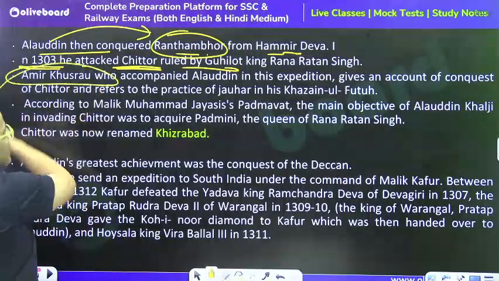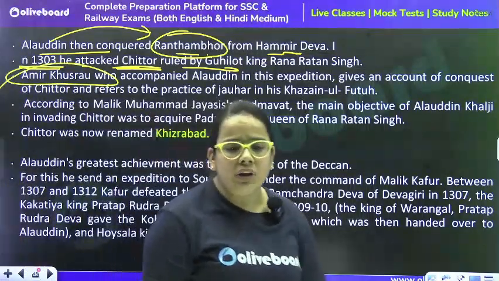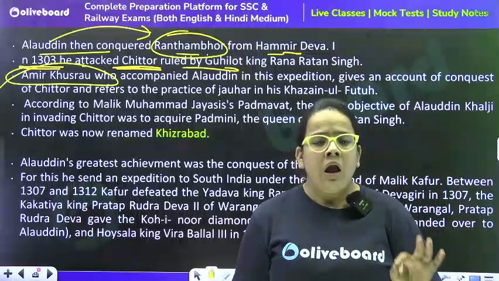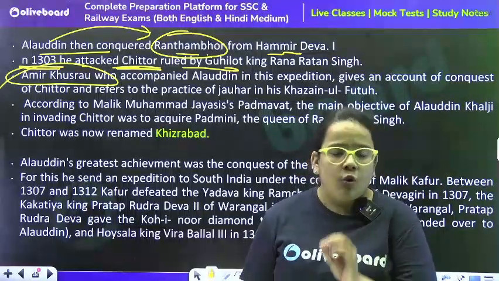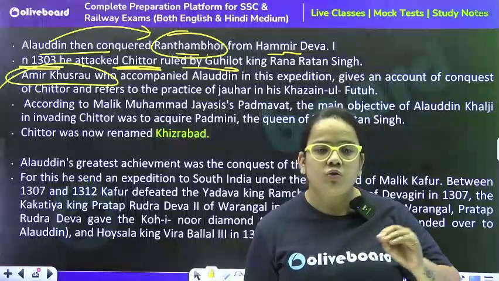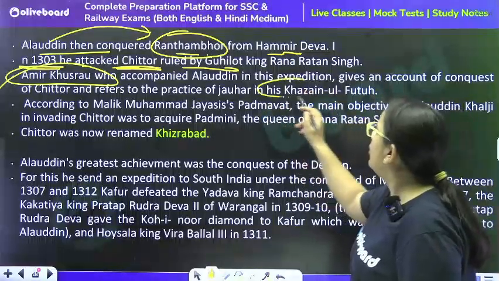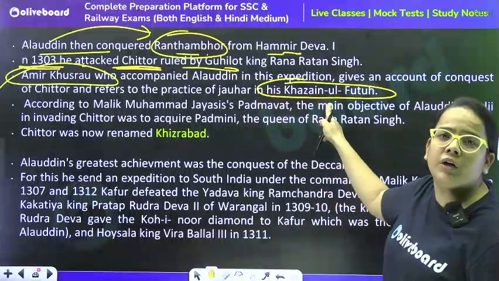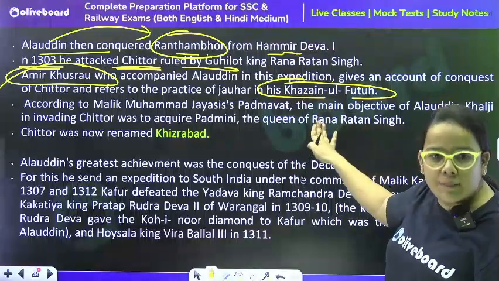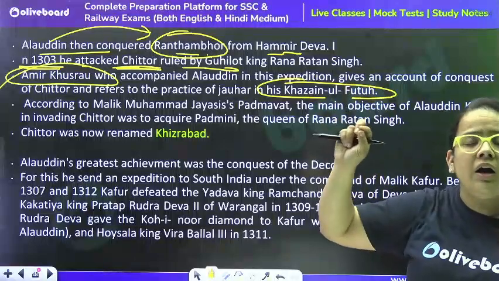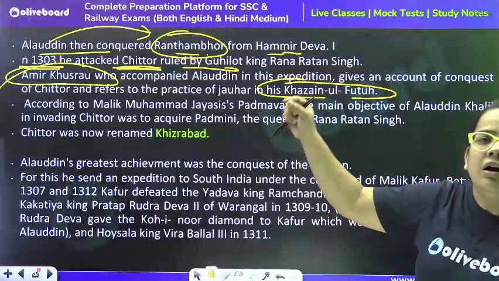Amir Khusro, who accompanied Alauddin in the Rajasthan expedition, gives an account of the conquest of Chittor and refers to the practice of Jauhar in his Khazain-ul-Futuh. This is a literary work of Amir Khusro, and in this book there's a mention of Jauhar, which actually occurred in the Chittor region.